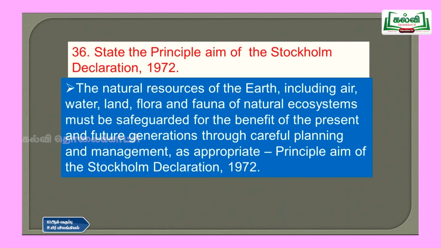Then question number 36, state the principle or the aim of the Stockholm Declaration in 1972. So the natural resources of earth including air, water and land, flora and fauna of natural ecosystems must be safeguarded for the benefit of the present and future generations through careful planning and management as appropriate, and that is the principal aim of the Stockholm Declaration in 1972.